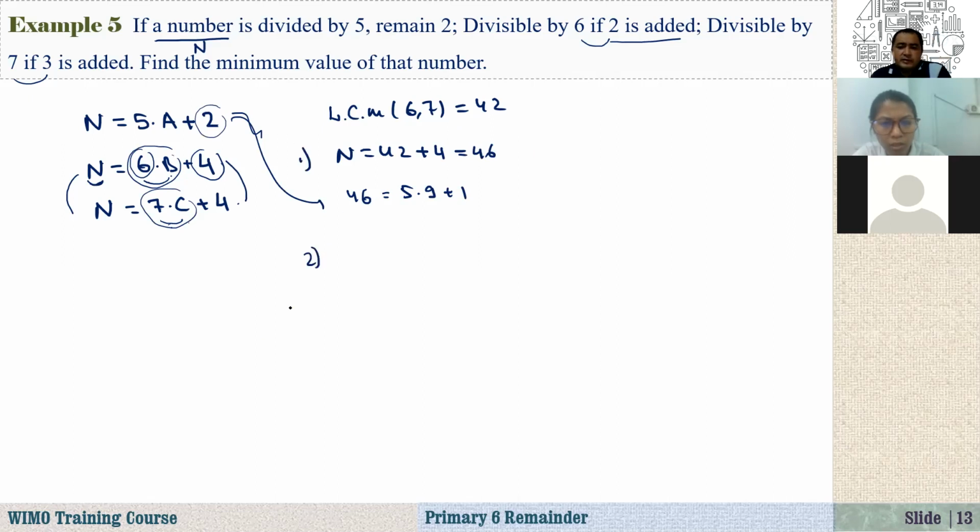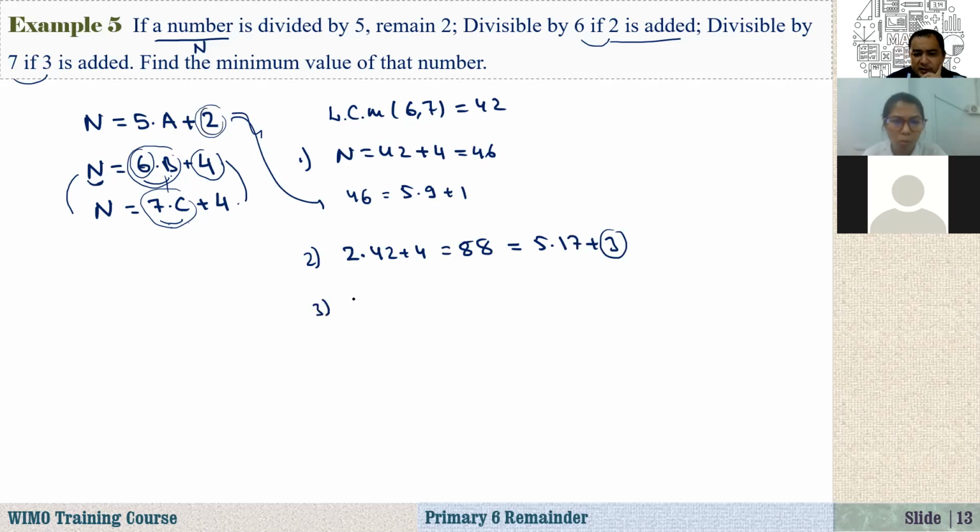I will try the second one. How about these numbers being multiples of 42? How about this number, 2 times 42 plus 4? That's equal to 88. If you divide 88 by 5, I can write it as 5 times 17 plus 3. The remainder is not 2, it should be 2. It doesn't work. And number 3, how about 3 times 42 plus 4? 126 plus 4 is 130. If you divide by 5, it is 5 times 26, so the remainder is 0, but still the remainder is not 2.